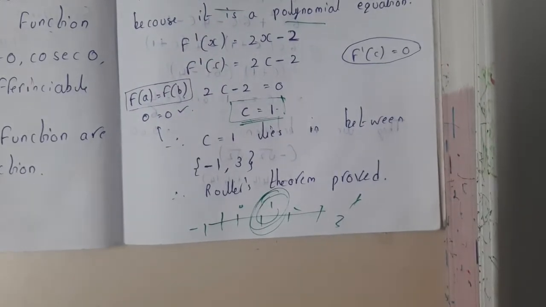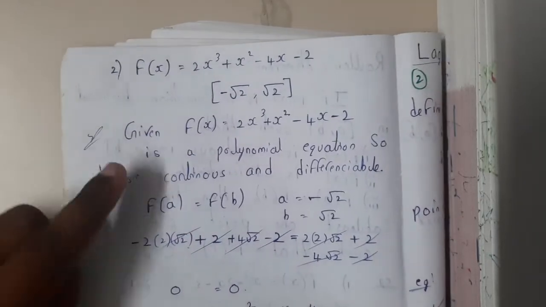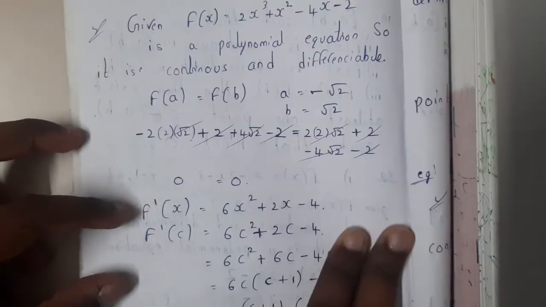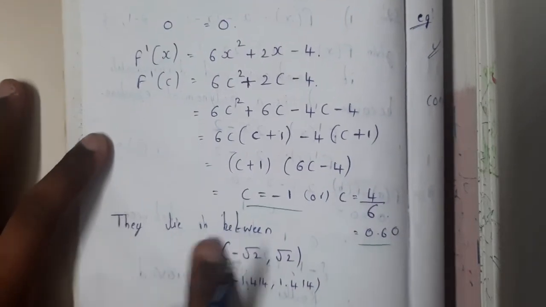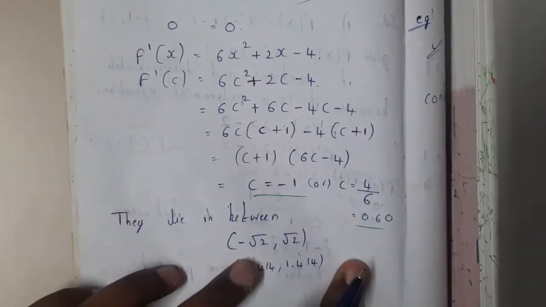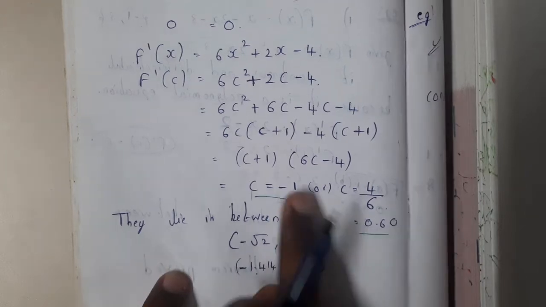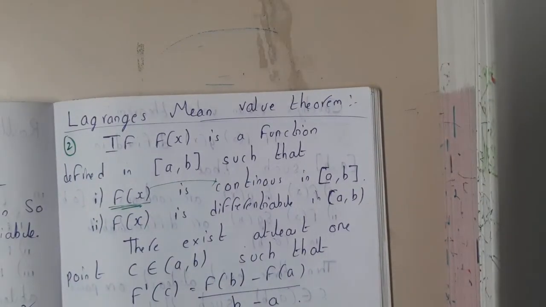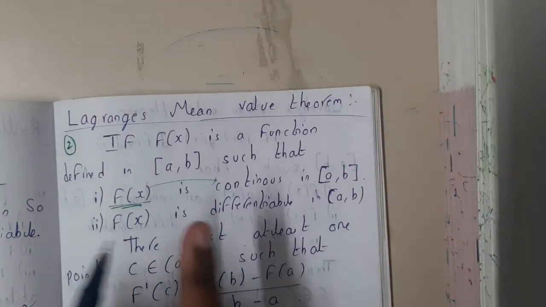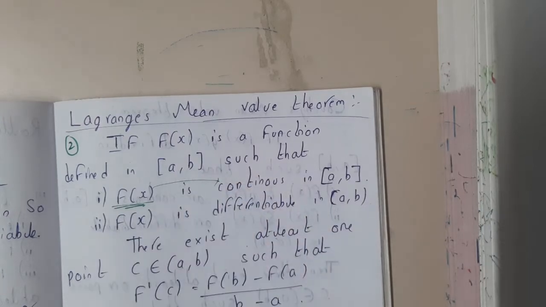In this way you will be working. Similarly, one more example is solved here, and you can cross-check it. Again, you do the same process: you find f dash, solve it, and get 2 points, and they should lie between minus root 2 and root 2. Both values lie inside. I hope everyone got a clear idea of Rolle's theorem, but please make sure that you learn the theorem and an example. It will be more than enough.